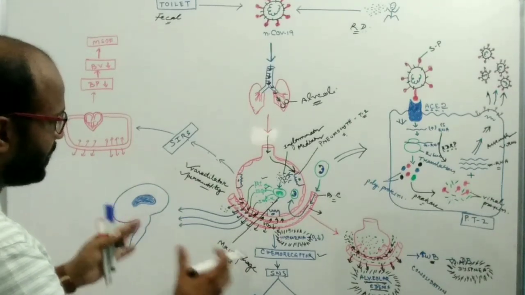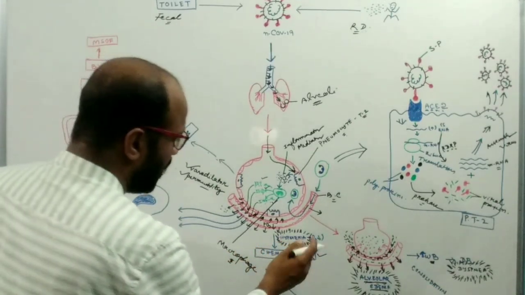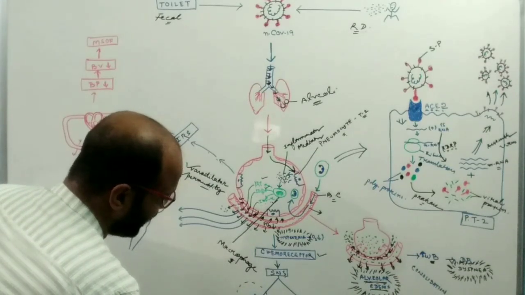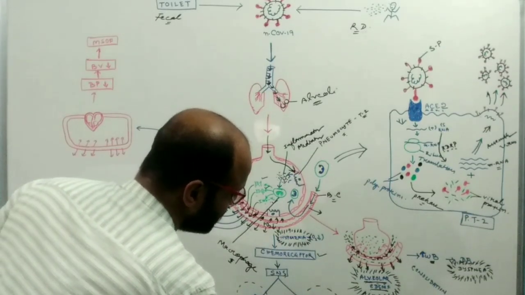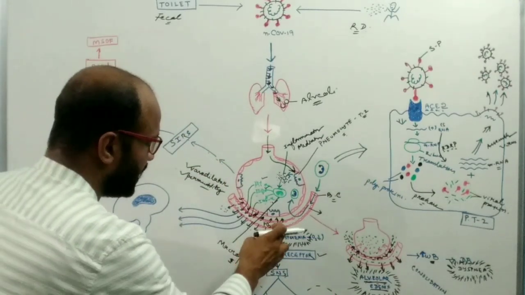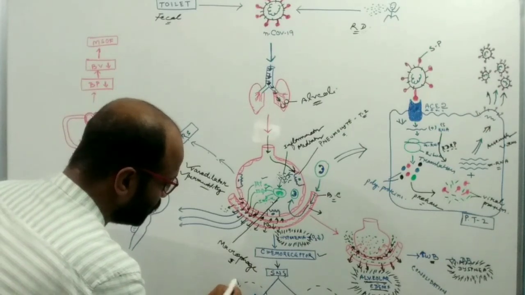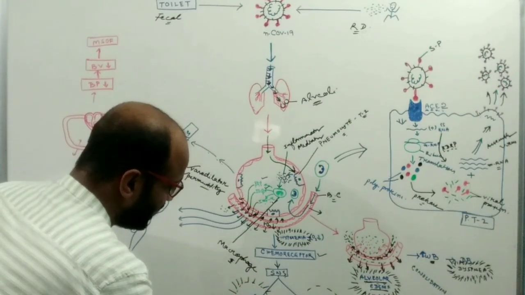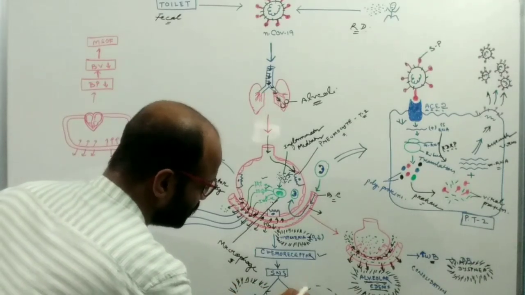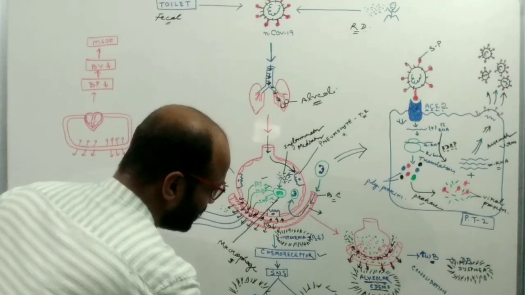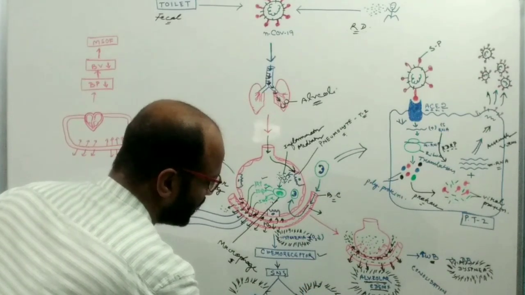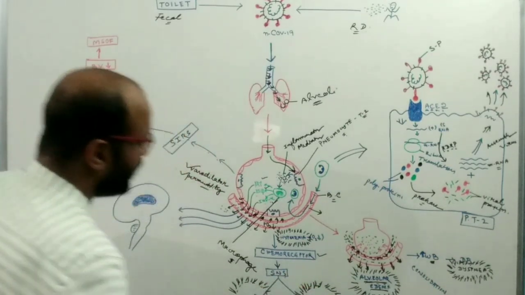To meet the demand of oxygen, the sympathetic nervous system starts to increase the heart rate and the respiration rate. This is another symptom of COVID.